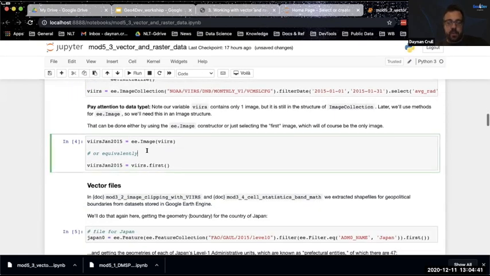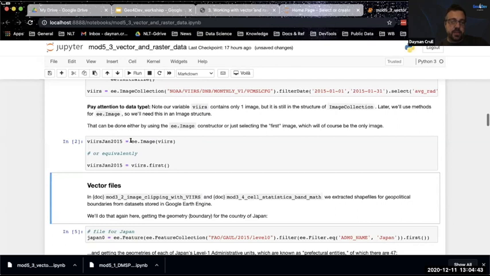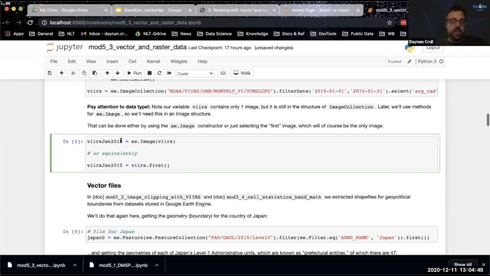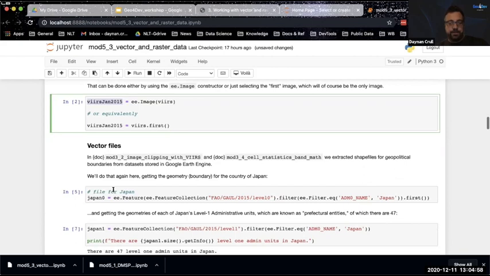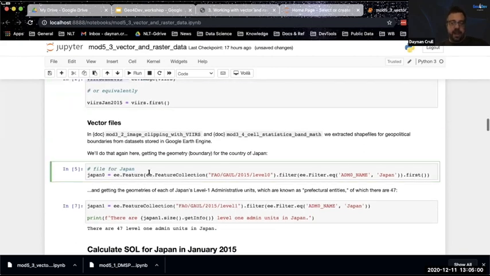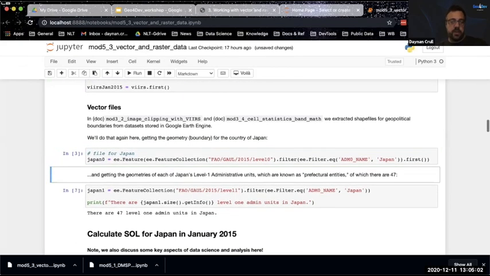And as I mentioned before, we have to make sure that this is an actual image data object. We can do that in either of these two ways. This is equivalent. This variable here is the image composite, the monthly composite for January 2015 for the VIIRS stray light corrected data set. And we're going to get the geometry for Japan, as we've done before. So we know what that is.